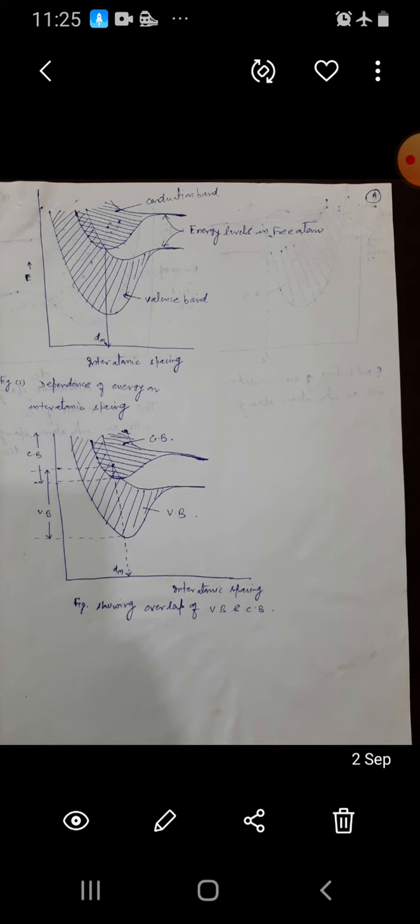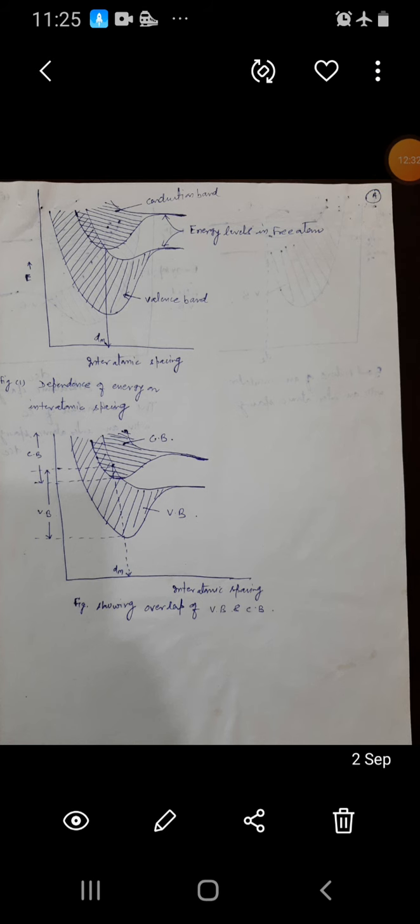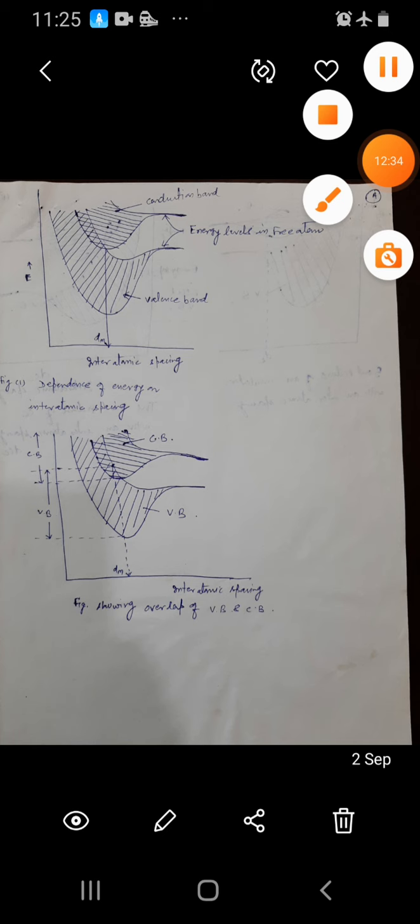So today we have seen how the energy band diagram explains the nature of conductors, semiconductors and insulators, and how the temperature affects their conductivity. That's sufficient for today.